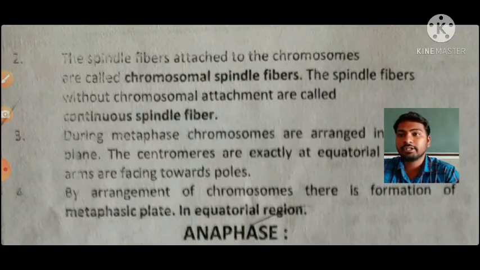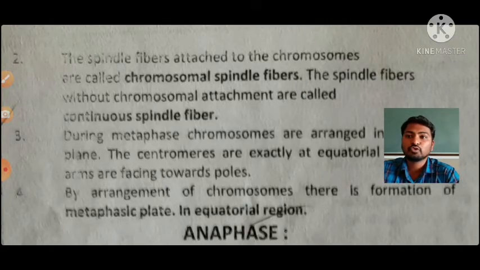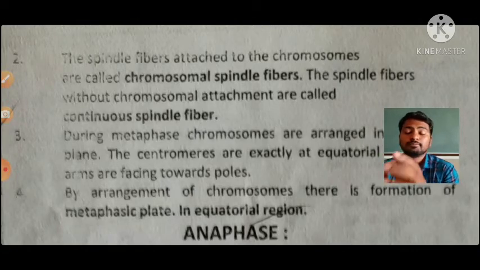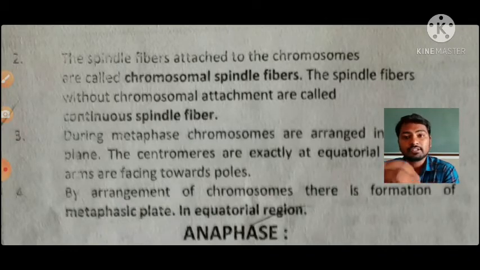The second step, that is the spindle fibers attached to the chromosome. The spindle fibers attached to the chromosomes are called chromosomal spindle fibers. The spindle fibers mainly arise from the centrioles.